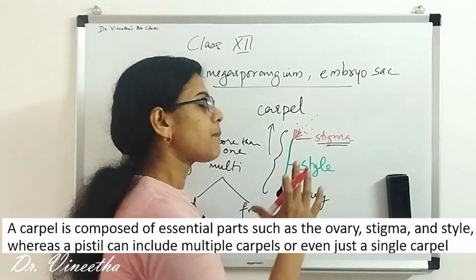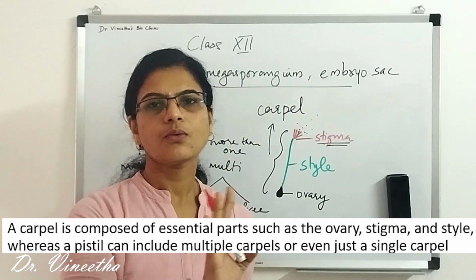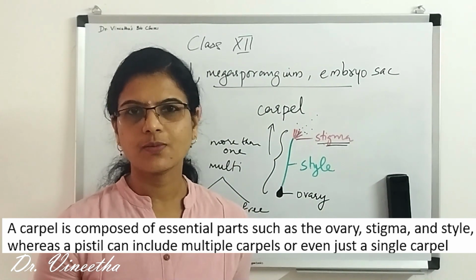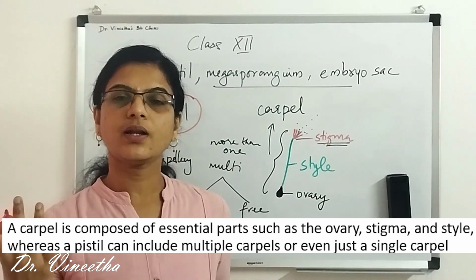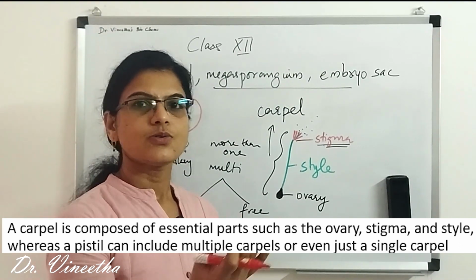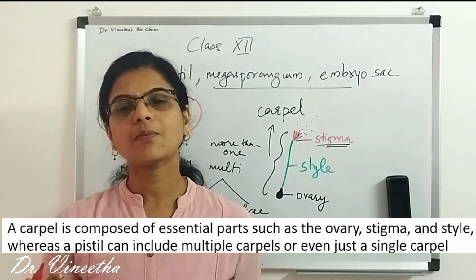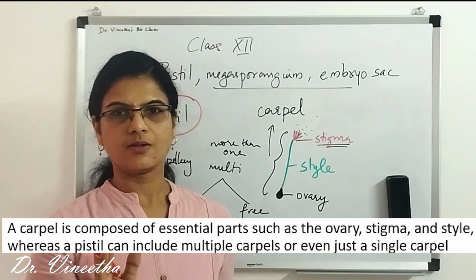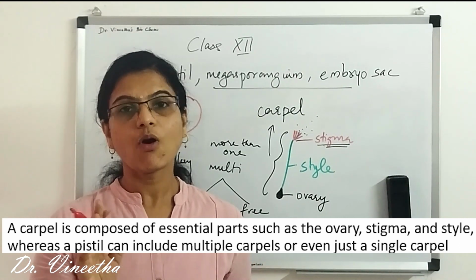If only one carpel is there in a plant, we can say that the plant has one pistil. But if the plant has more than one carpel, then also we call it a pistil. If it is monocarpellary we call it a pistil, and if it is multicarpellary also we call it a pistil. So pistil and carpel are not the same all the time.